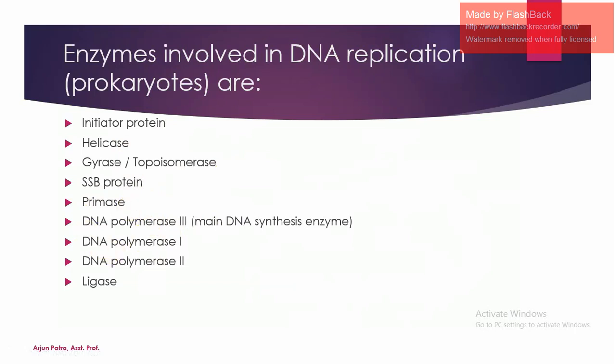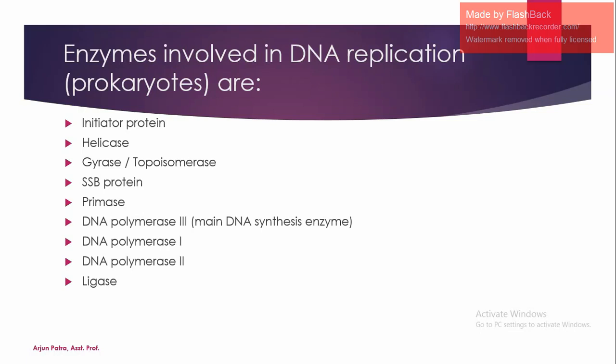In prokaryotes, there are three main DNA polymerases: DNA polymerase 1, 2, and 3. In the case of eukaryotic DNA replication, the polymerase enzymes are more types than those of prokaryotes, and these are DNA polymerases which are responsible for eukaryotic DNA replication.